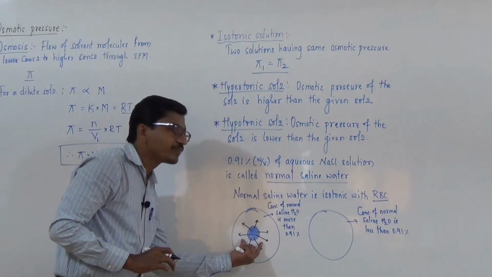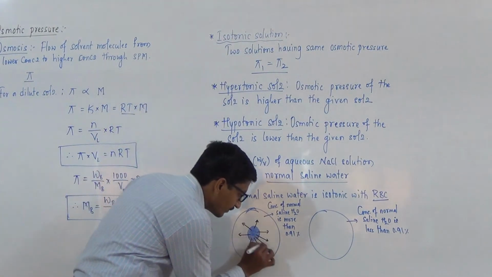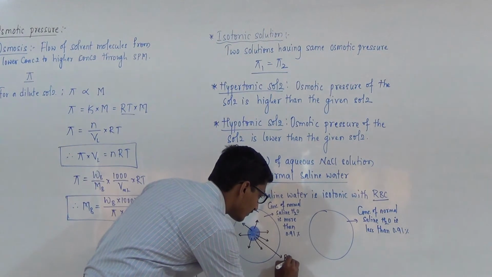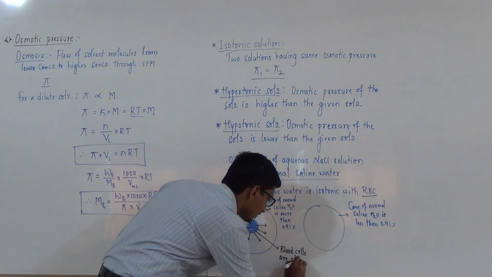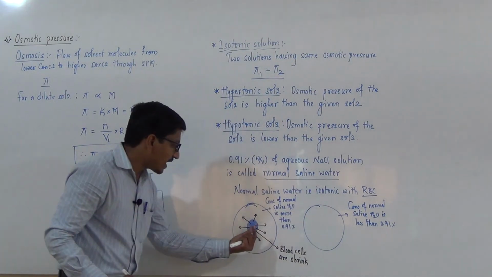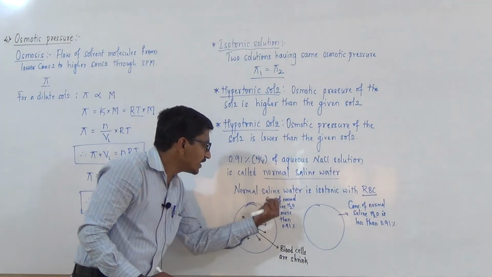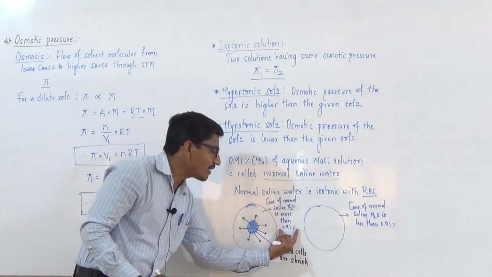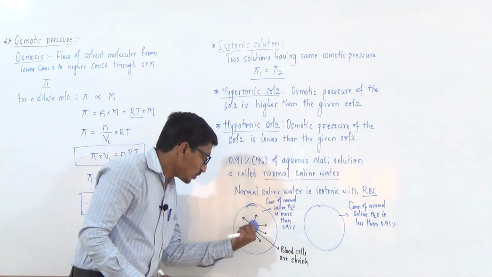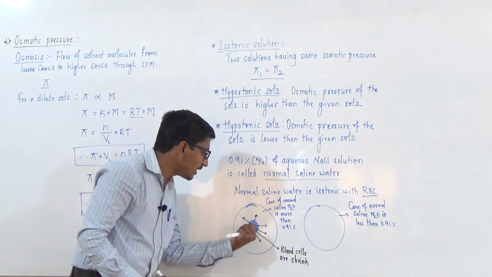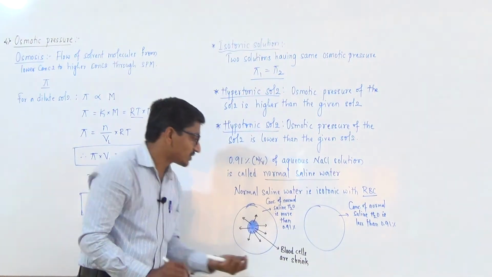The water moves out of the cell, and the blood cells shrink.